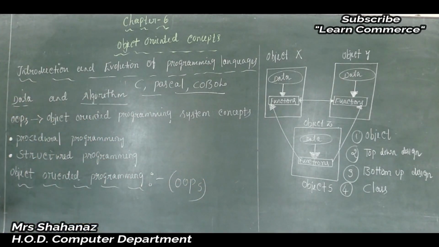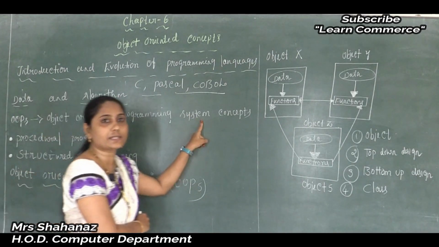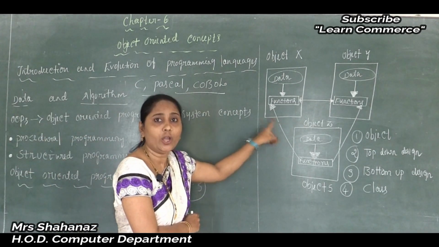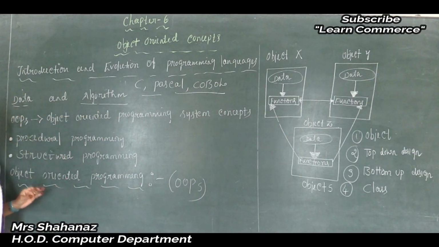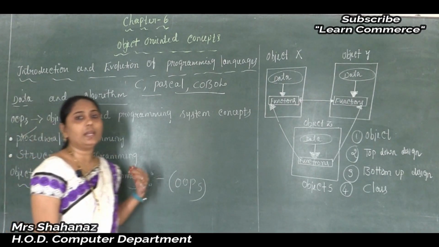Because of this reason, this led to the development of a new programming language, and such a programming language is called OOPS. The full form of OOPS is Object Oriented Programming System concept. Clear this part? Okay, now after knowing some points about OOPS, we are going to discuss our procedural programming languages.